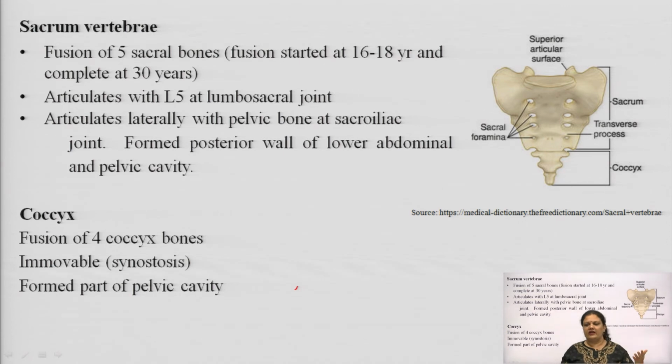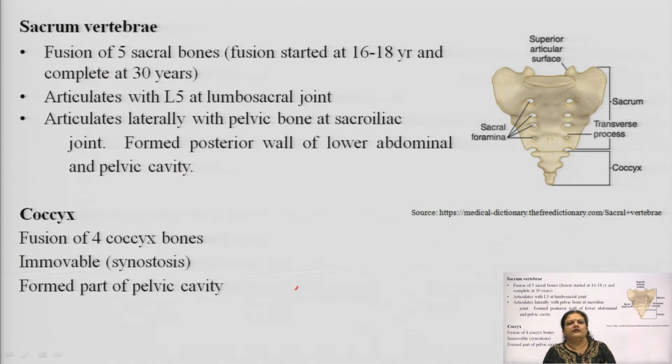Most probably it will fuse by the time a child reaches 16 years of age, sometimes up to 18 years, and it will complete by 30 years, when a child or teenager is considered an adult. So, S1 to S5 get fused and form one sacrum, same as in the coccyx area also, students. You have to remember these two parts: one is the sacrum in the vertebral column and the second is the coccyx.